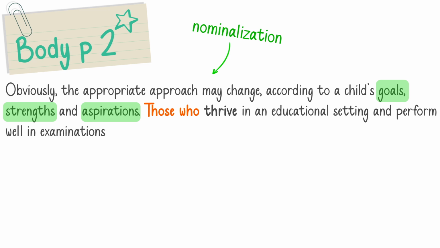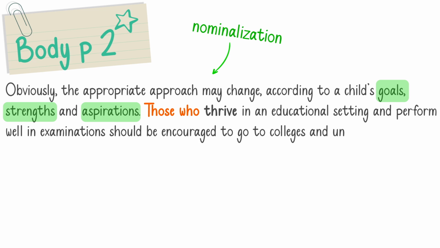So by writing those and referring to that group of people, I'm again using different words and grammatical forms, right? Those who thrive in an educational setting and perform well in examinations should be encouraged to go to colleges and universities.